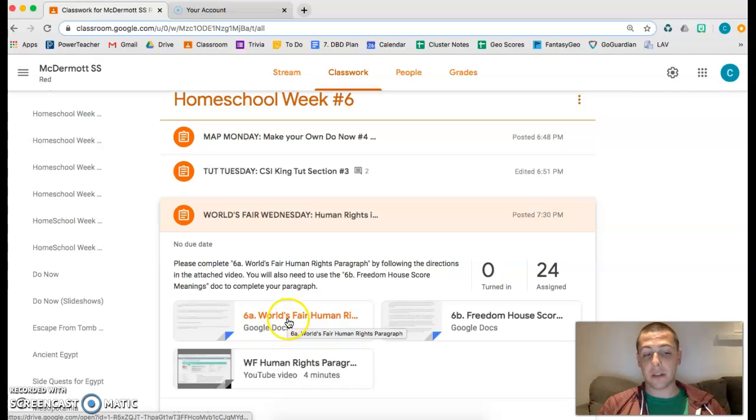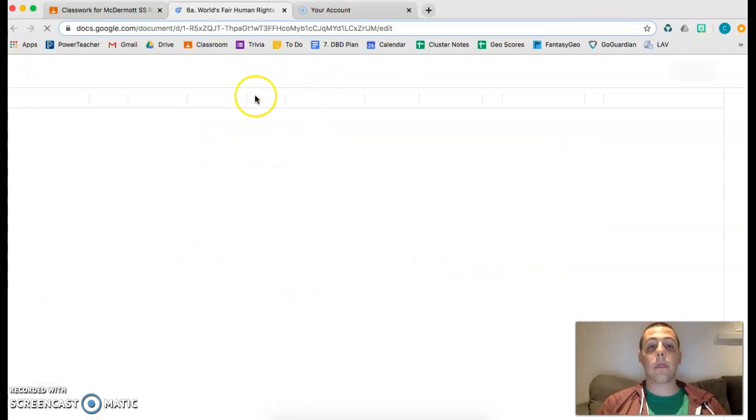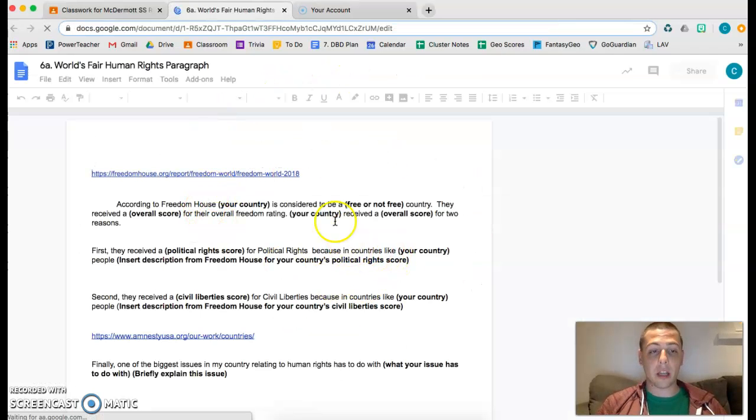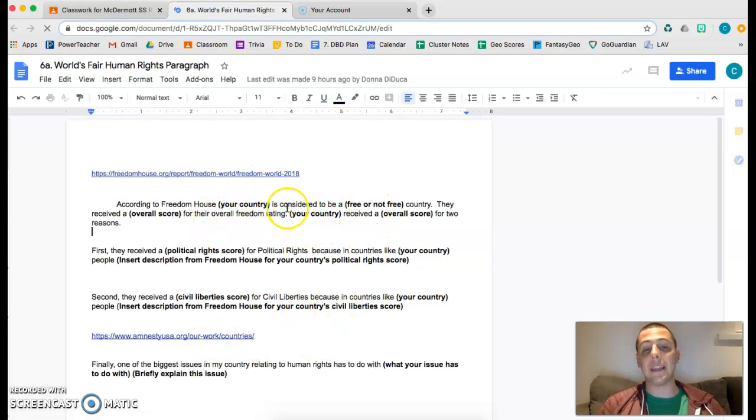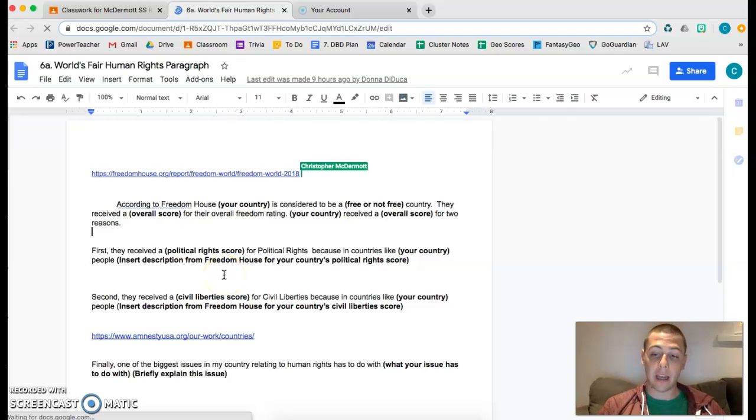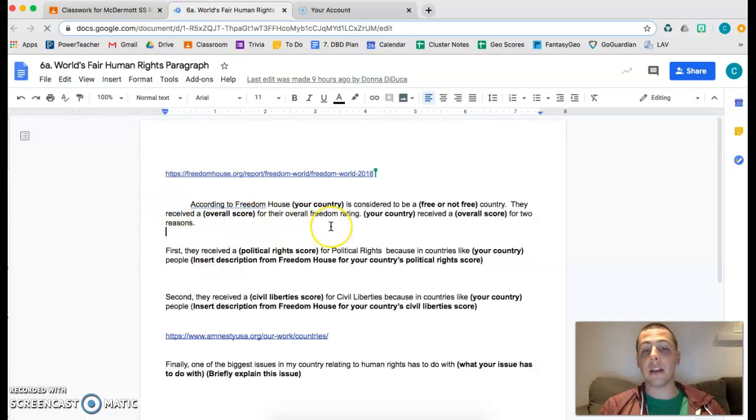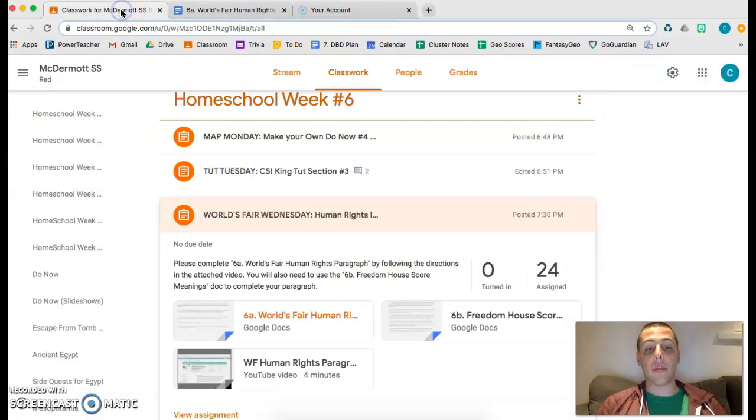The assignment itself is not very difficult. You're going to open up your document, you're going to go to 2 different websites, and you're going to complete the paragraphs in here by filling in the parts that are bolded and in parentheses. However, since you need to go to multiple websites and you need to fill out things in different ways using both the websites and this Freedom House scoring sheet here as well, it's very important that you watch the video and follow it step by step.